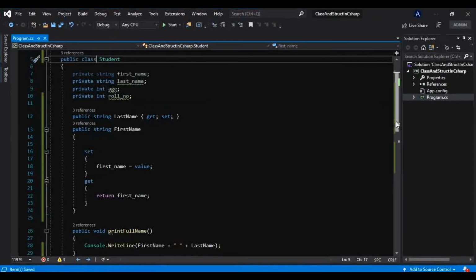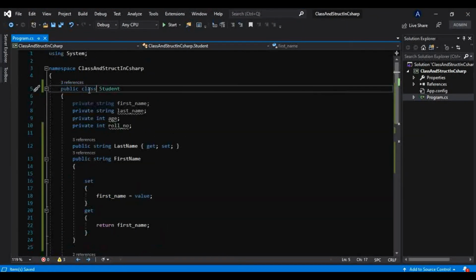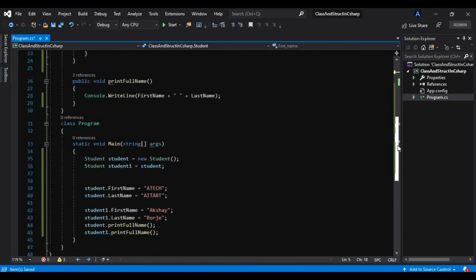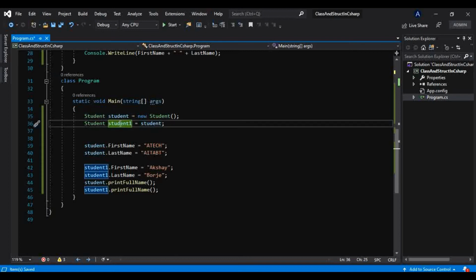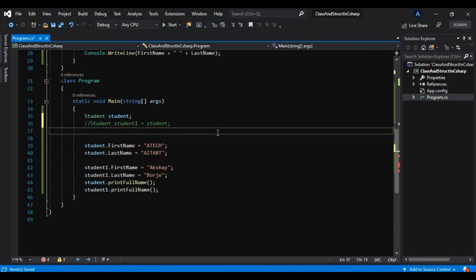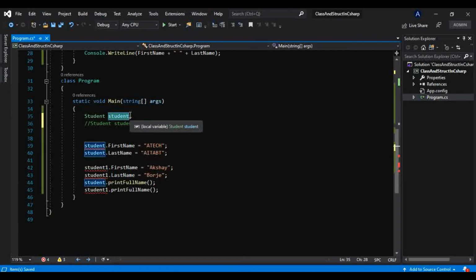I will show you. Now I have already told you, structs are value types. Let me make that struct again. Now we know this is a struct, that is a value type, and we know value types get stored on the stack. So that is why this new keyword is optional. If you don't put that new here, it doesn't mean that memory will not get allocated for this object, because we know these are value types and they get stored on the stack.